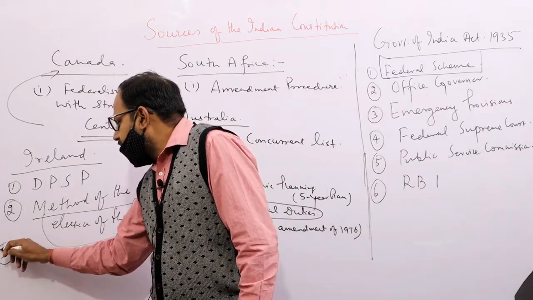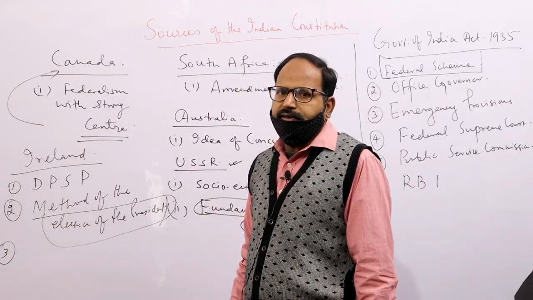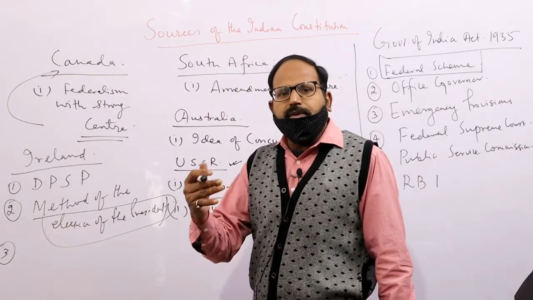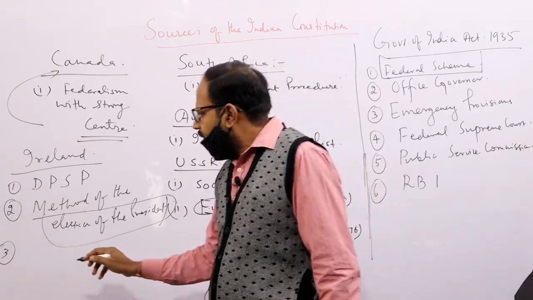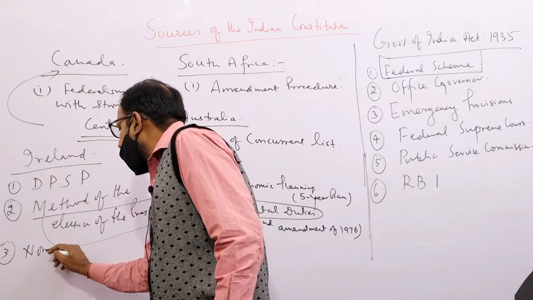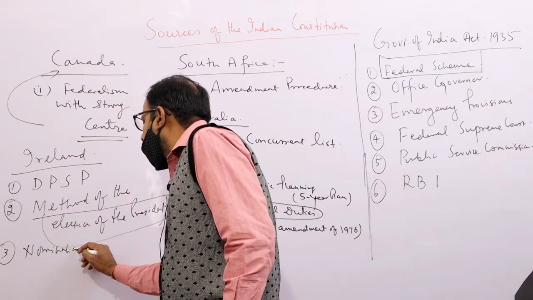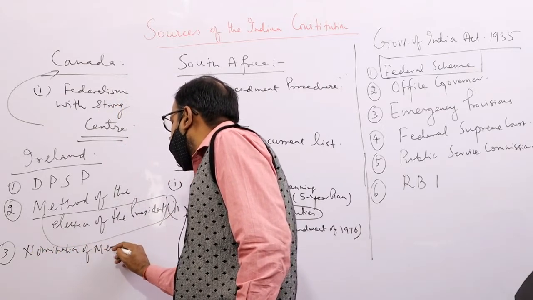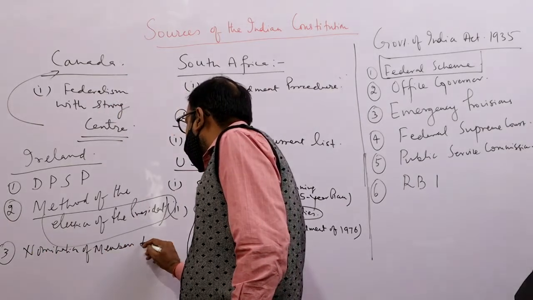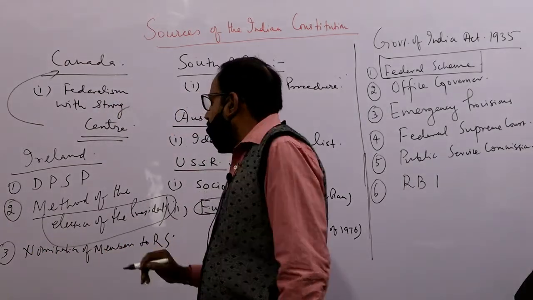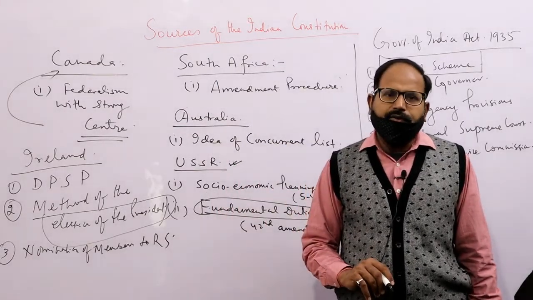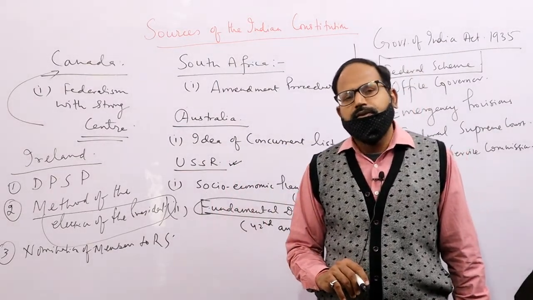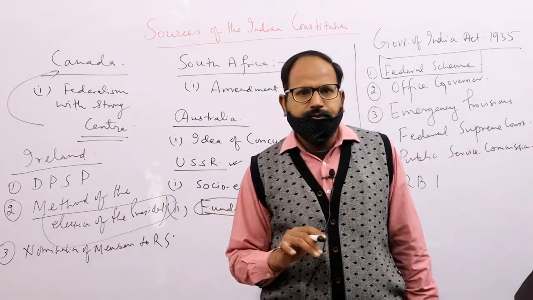Then the last thing which we have taken from Ireland is nomination of members to Rajya Sabha. Nomination of members to Rajya Sabha has been taken from the Constitution of Ireland.